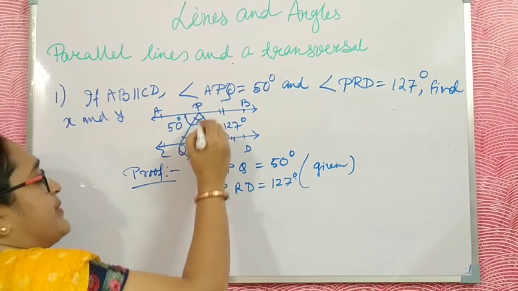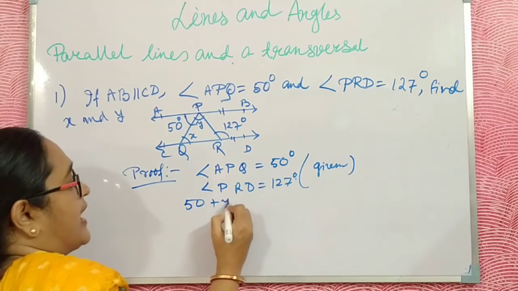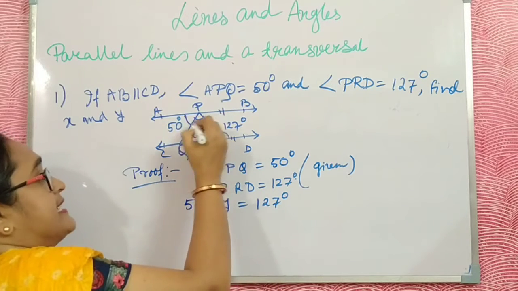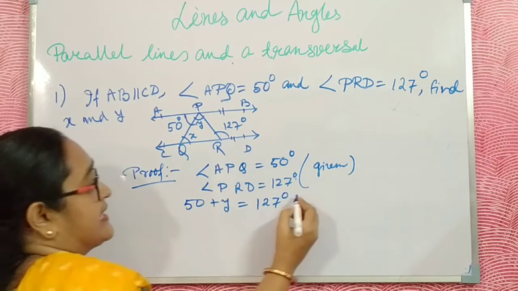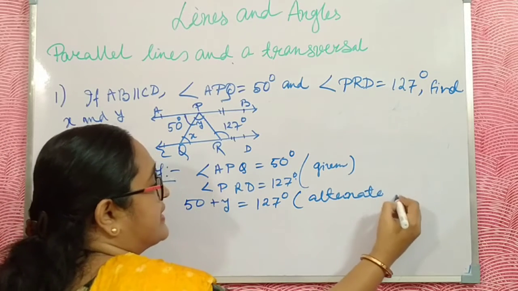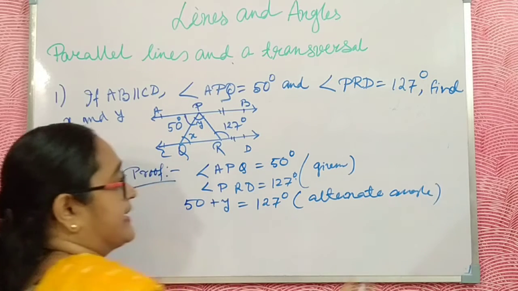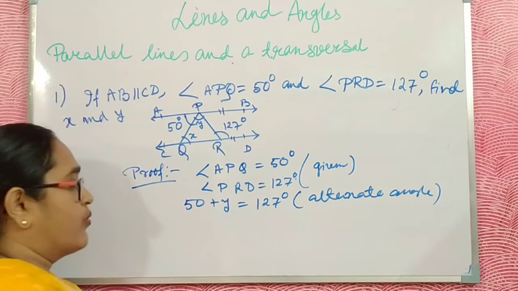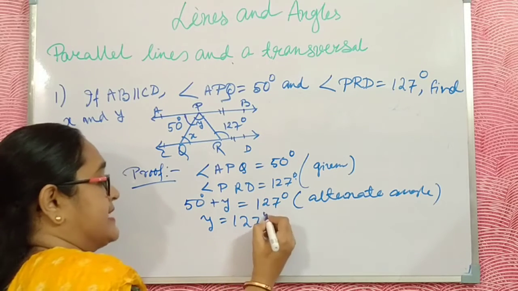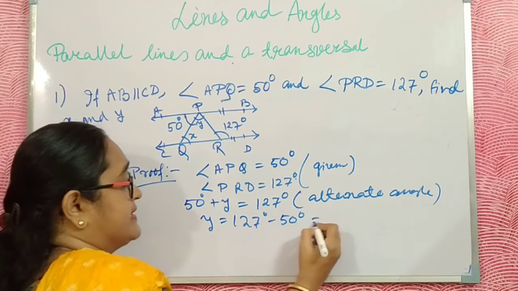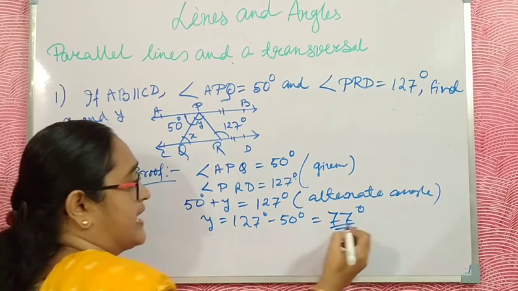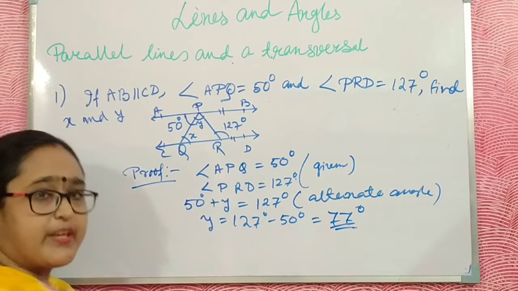That is why 50 plus y is equal to 127 degrees, as these angles make alternate angles. Alternate angles are always equal. Using subtraction, you get y as 77 degrees.